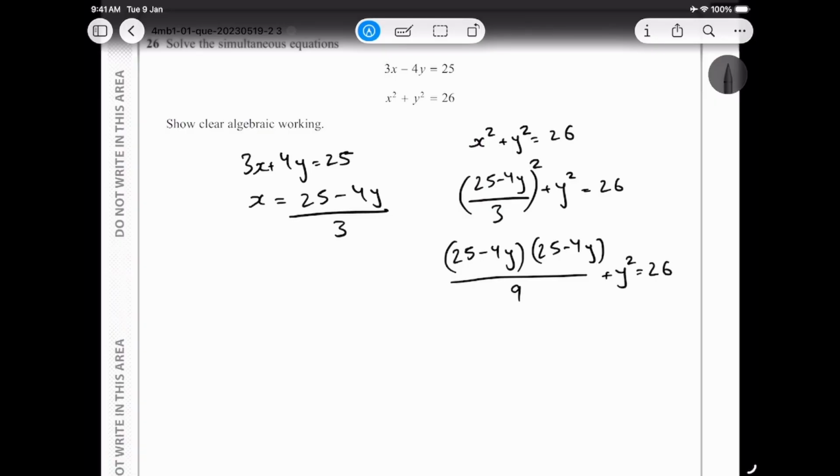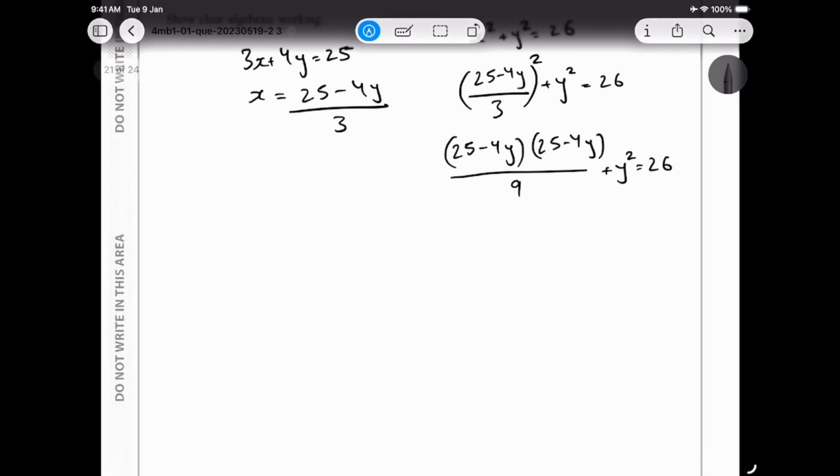Now I can also get the y inside, but first let's try to expand the top, and then we do that. Okay, so I would be getting 625 minus 200y plus 16y squared, divided by 9. So I make the denominator the same, so I get plus 9y squared divided by 9 is equal to 26.